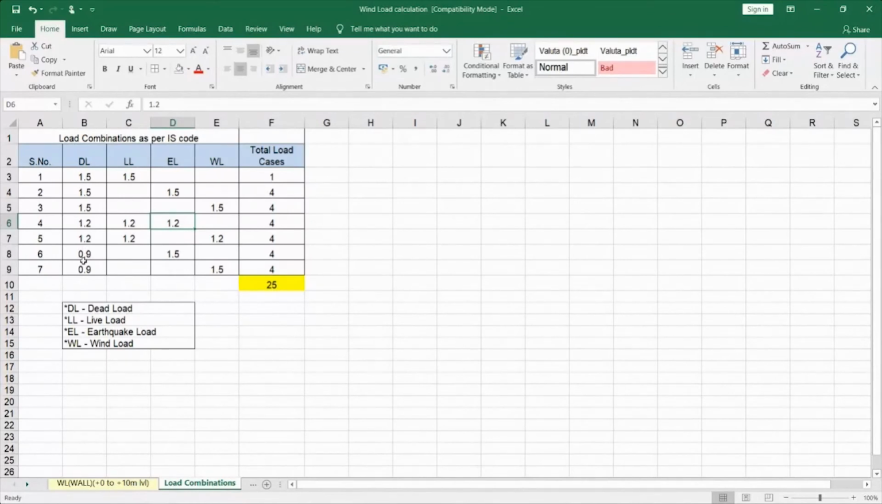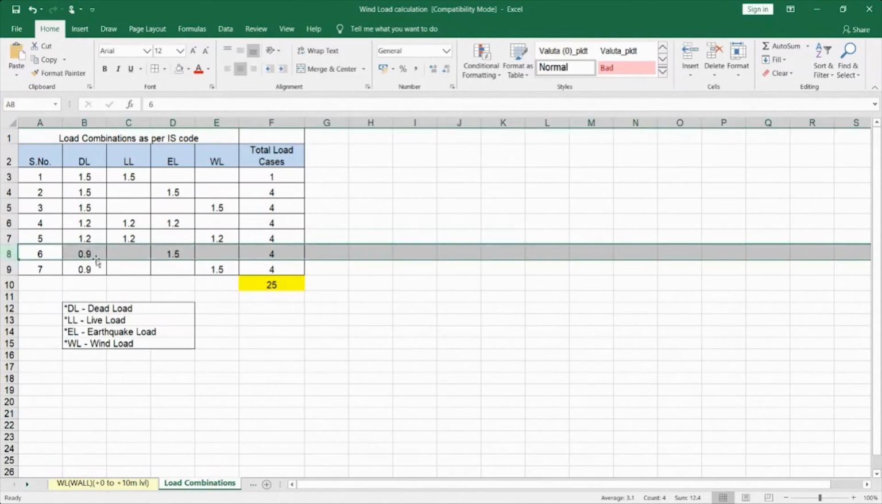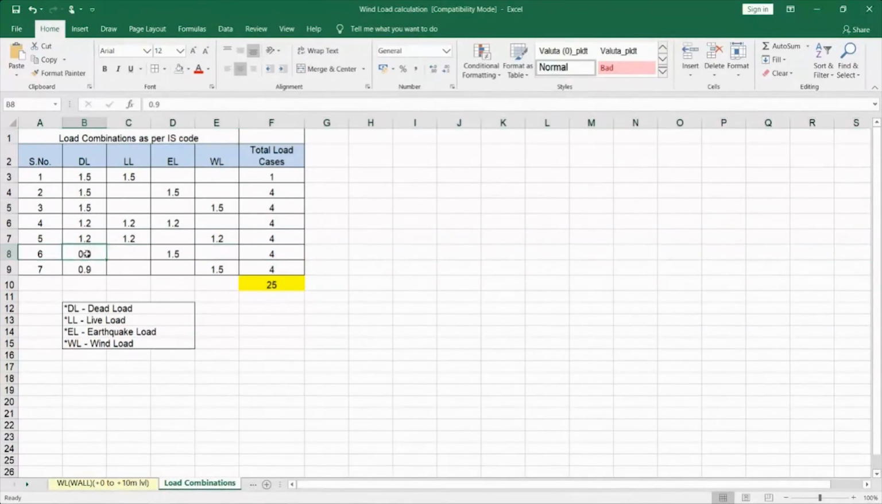Whenever I take an earthquake load into consideration, I will not consider the wind load. Any one lateral load only has to be considered in the combination. So this is the special case load, used for designing of footings. This 0.9 factor is used only as a special provision for designing of footings.